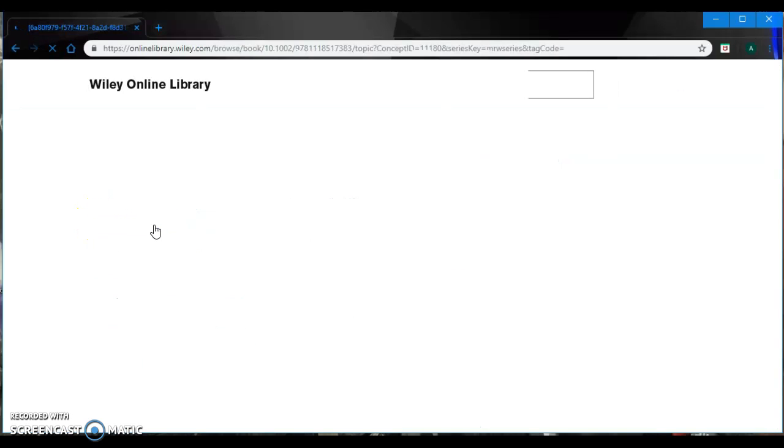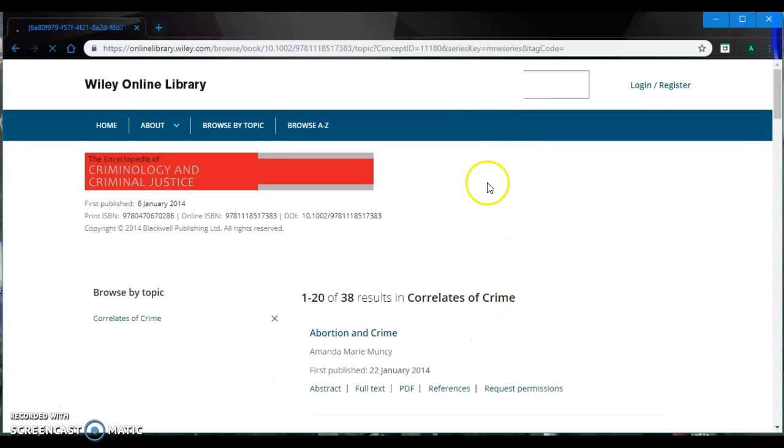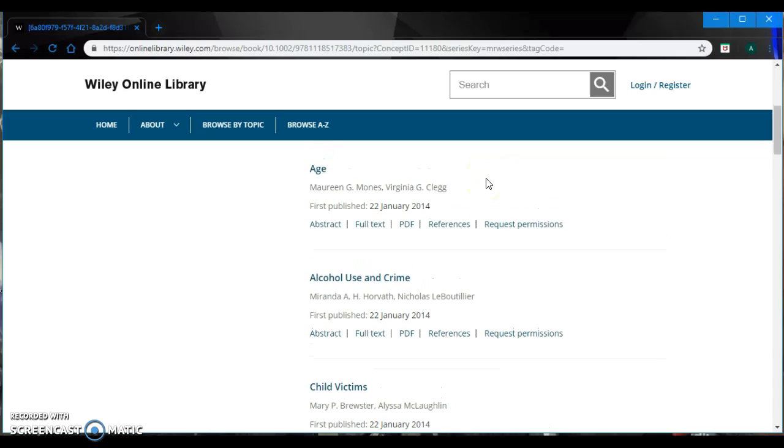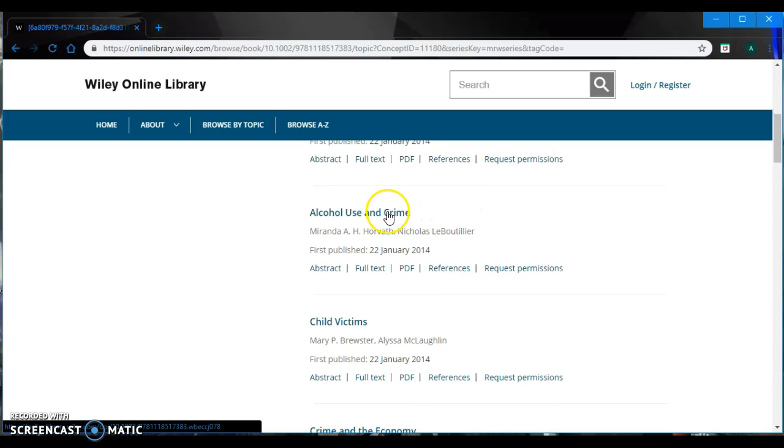We go inside. Sorry. And for example, we have alcohol use and crime. This one will show you an article, book, or journal. This one is from Miranda Horvath. For that one, you have a lot of options.